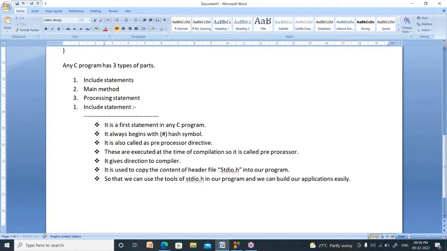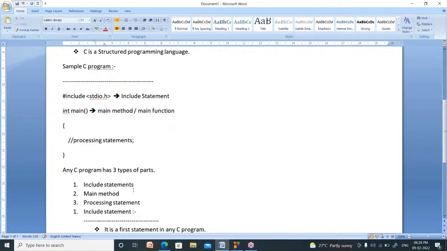Now, the next concept is the main method. Main method means in any C program, you have to write at least one main method. Why? Because it is the entry point of any program.